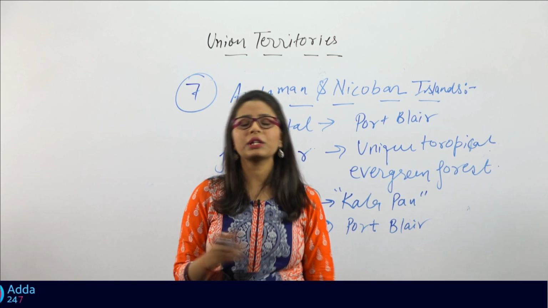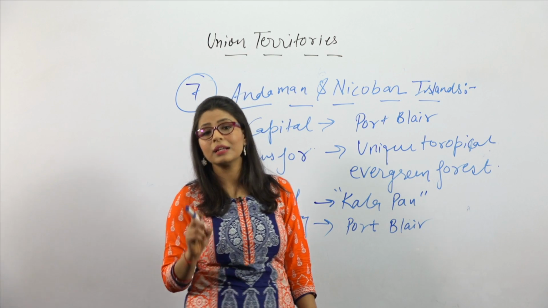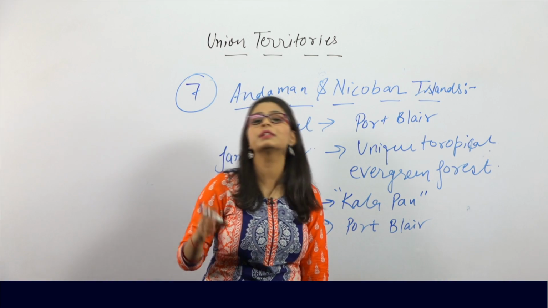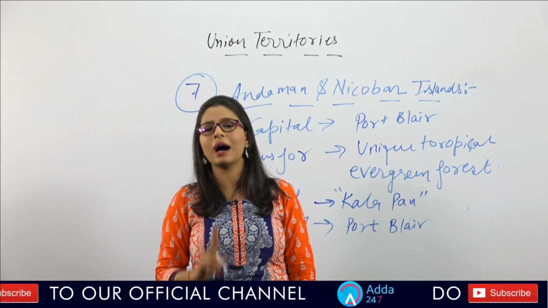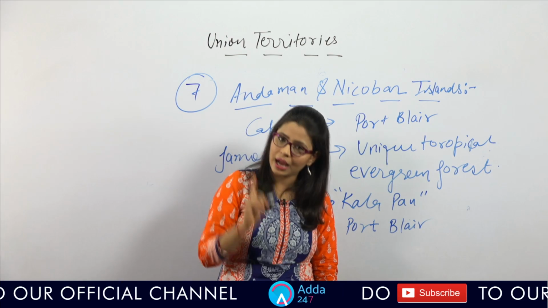If I talk about the next union territory, it is Chandigarh, which is famous for its beauty, and it's a common capital of two states, Punjab and Haryana.